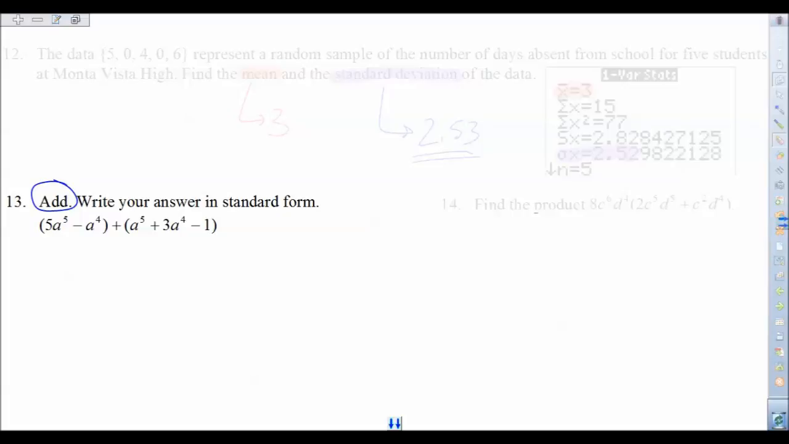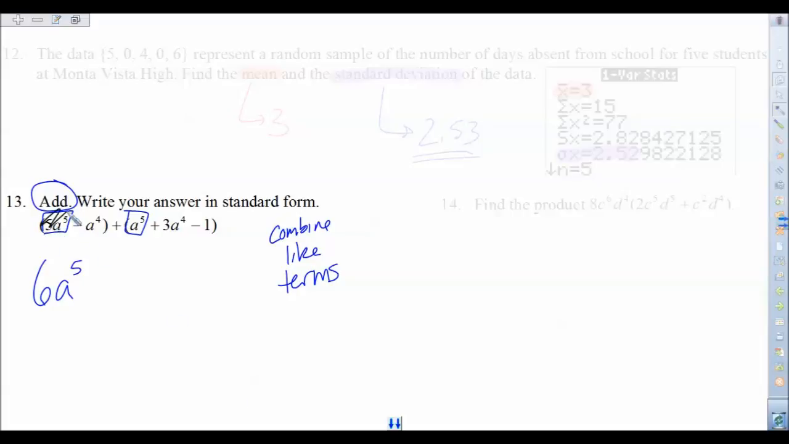Alright, so let's finish the video with number 13 and 14. When they want you to add these up, it's very simple. Combine like terms. It's about as simple as I can make it here. So when you combine like terms, do not change the power. So when you're looking at this right here, 5a to the 5th, we can combine that 5a to the 5th to this 1a to the 5th right there, giving us 6a to the 5th.